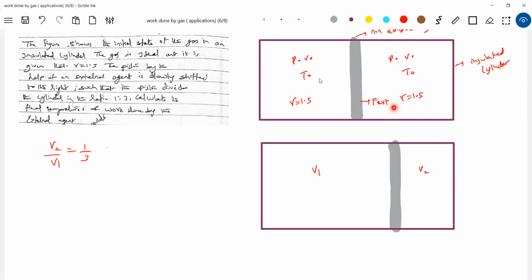I discussed that the work done by the external agent is plus delta U, and the work done by the gas is minus delta U. That is the idea. So the external agent can displace the piston, and the gas will undergo an adiabatic process. We'll write it here.